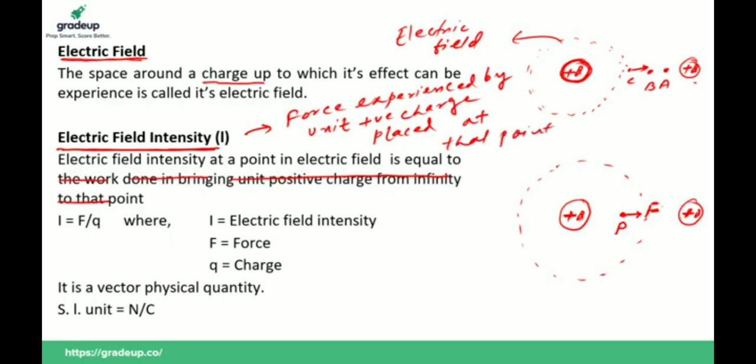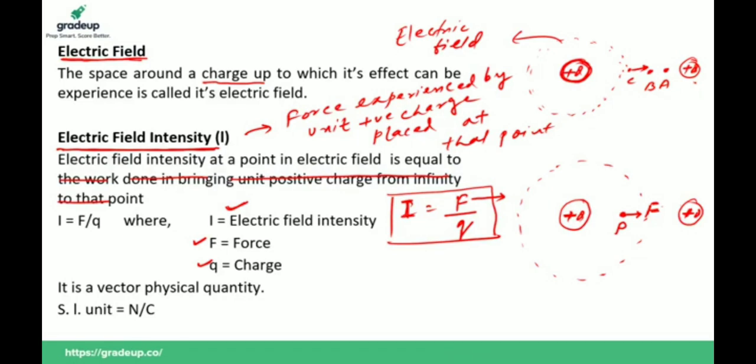So electric field intensity I is equal to F upon Q, where I is electric field intensity, F is force, and Q is charge. Please remember, guys, electric field intensity is equal to F upon Q, that is, the force experienced by a unit positive charge placed at that point.